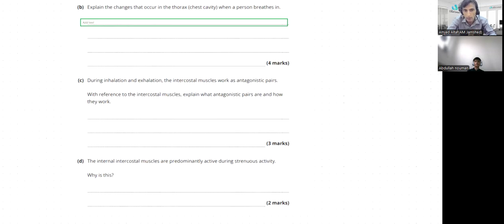Bronchi, bronchioles, alveoli. So air travels from the trachea into the bronchi, one to each lung.